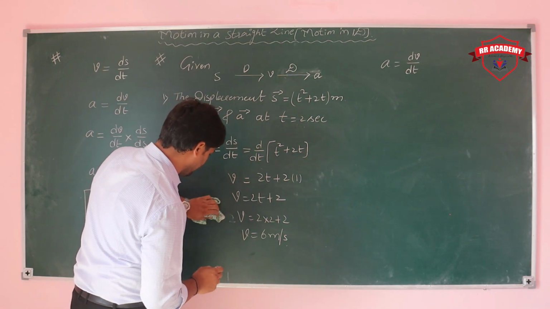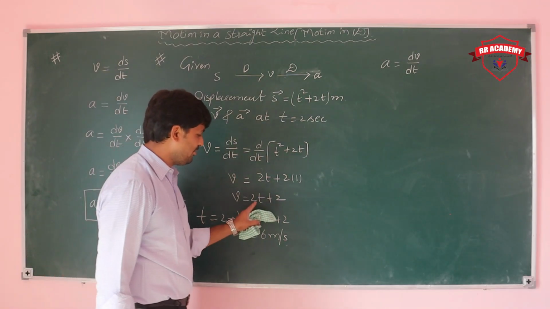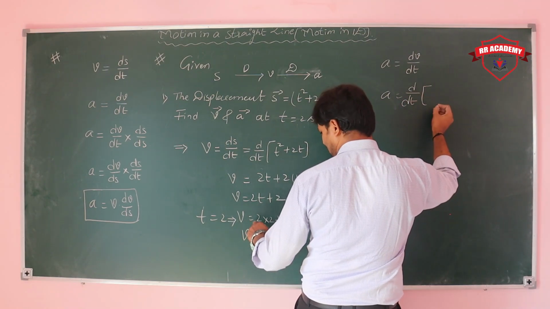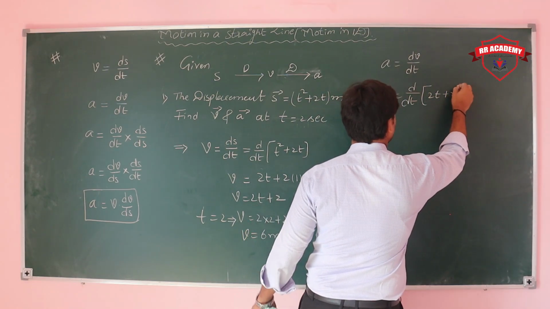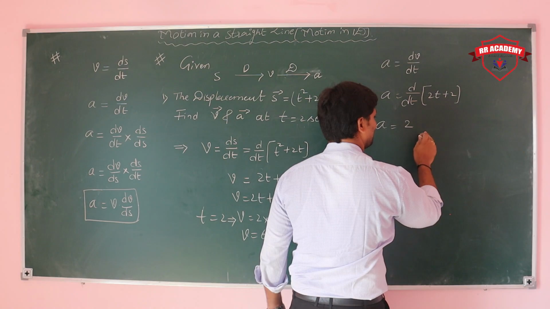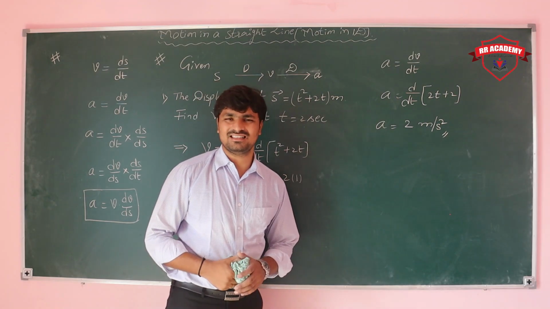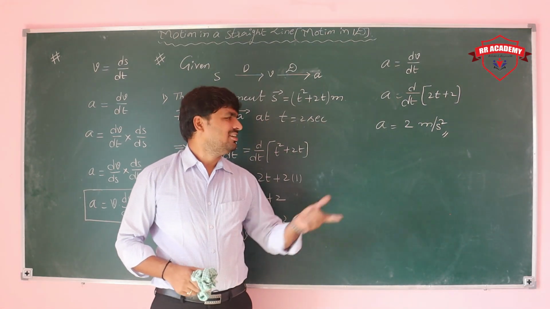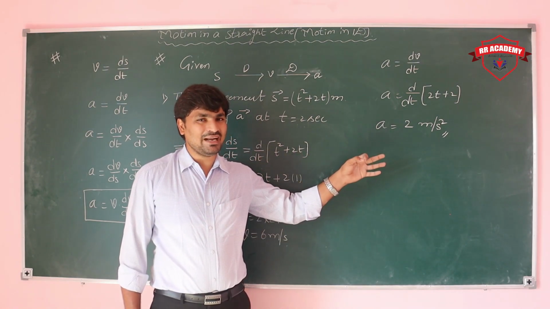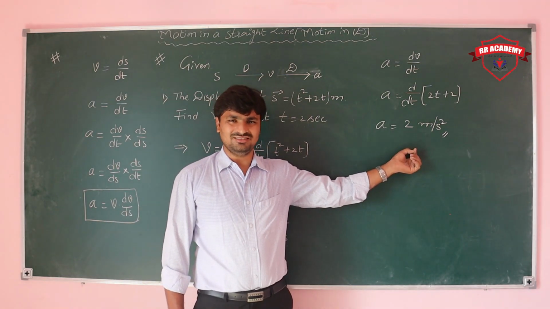Then a is equal to d by dt of 2t plus 2. Differentiation of 2t is 2 and differentiation of 2 is 0. So the acceleration is 2 meter per second square, at no particular time. That means the acceleration is constant and independent of time, while velocity depends on time.